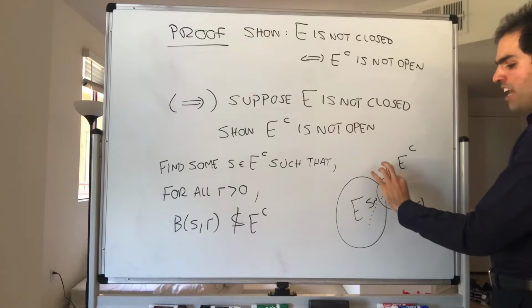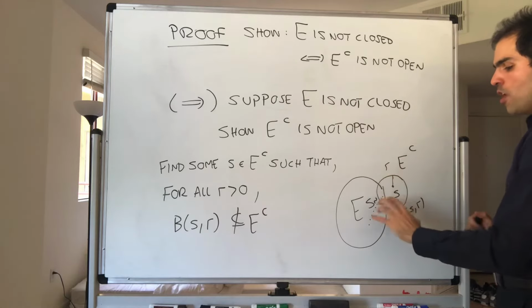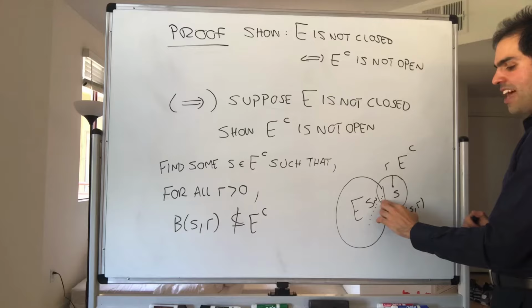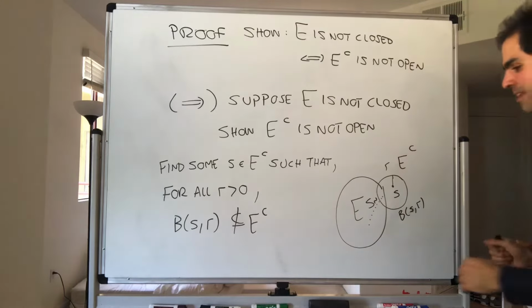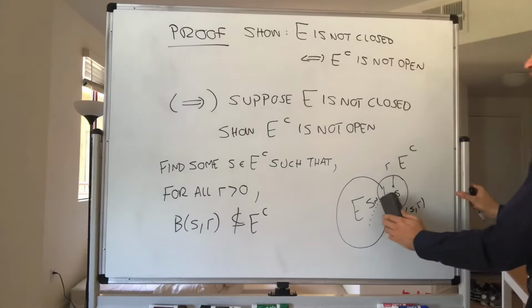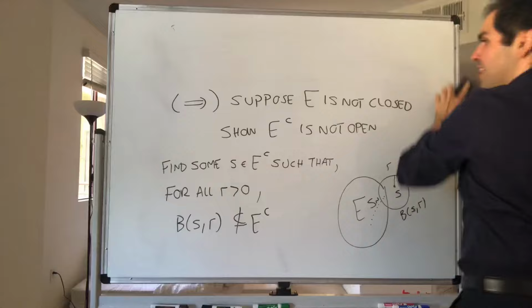Therefore, no matter how small the radius is, this ball BSR will always contain some Sn. So it cannot be entirely inside the complement, because it'll always have some elements in E. And therefore, let's formalize this.